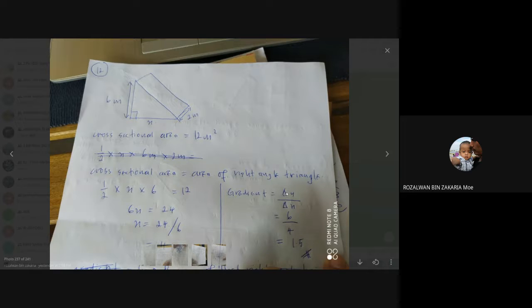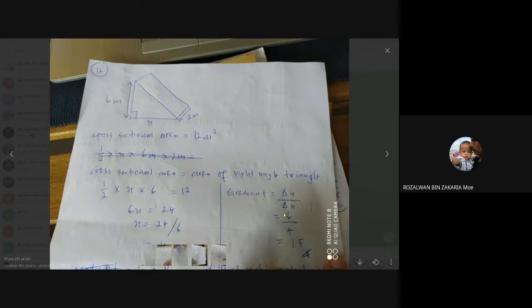So the changes of y here is equal to 6 meters. And the changes of x is equal to the value for the base of the right angle triangle here, which is equal to 4 meters.